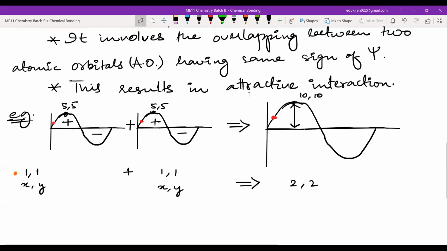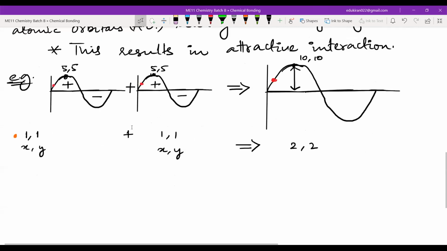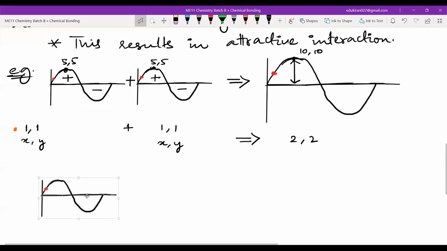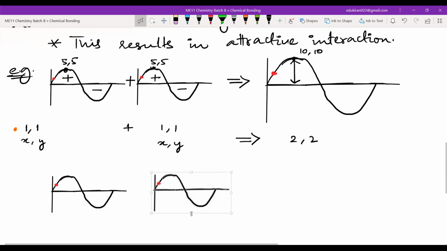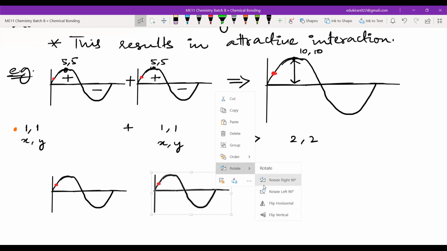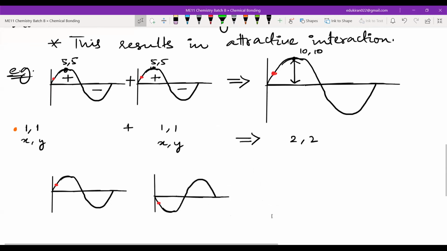You don't have to write this. Let me paste one more. Is there any option to reverse it? No, I cannot. I think I can do something. Wait a second. I can rotate this. Flip vertically. Yeah. Oh my God, this is amazing.